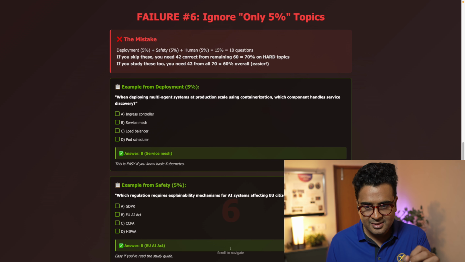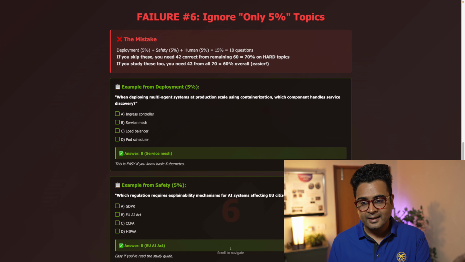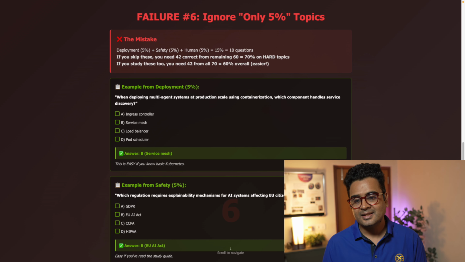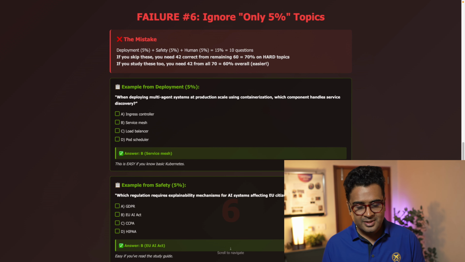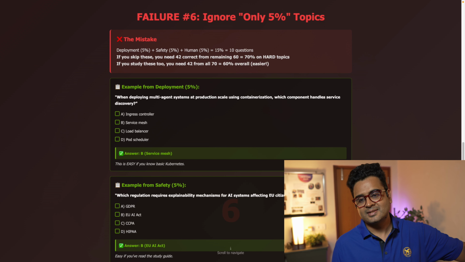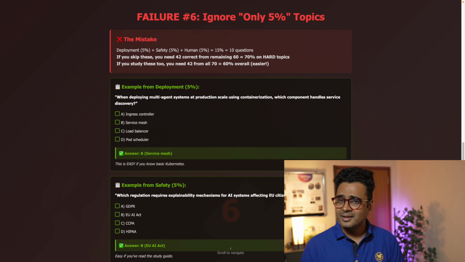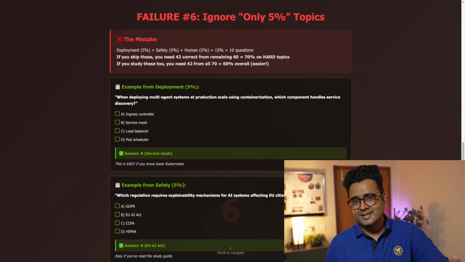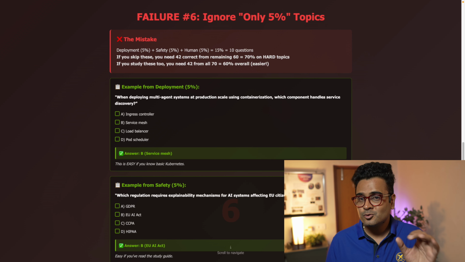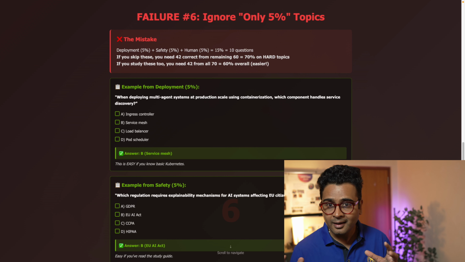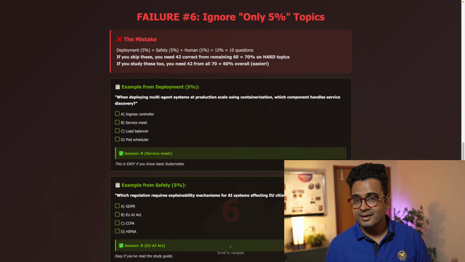So if you skip these, you need 42 correct from the remaining 60 questions. That's 70% on the hard topics. If you study these as well, you just need 42 out of 70 questions. That's 60% overall, right? So which is easier? That means you should not skip any domain. You should ensure that you follow the proper guide and structure while preparing even these low-weightage topics.